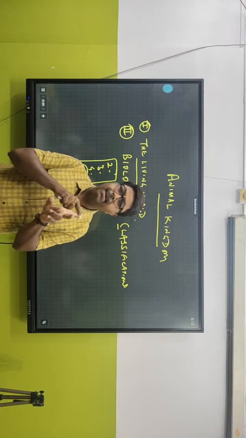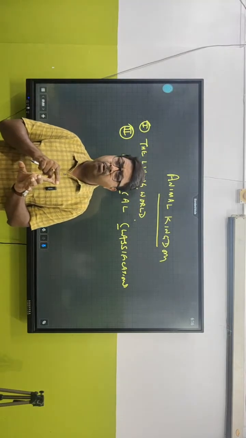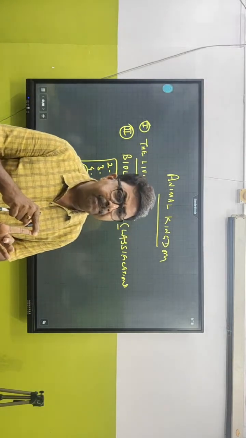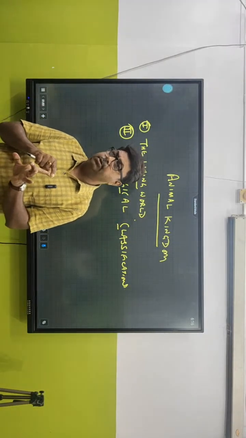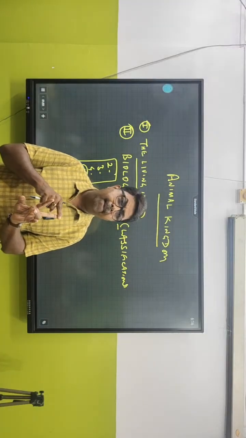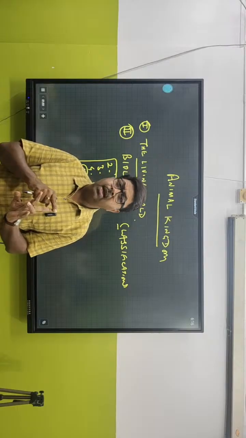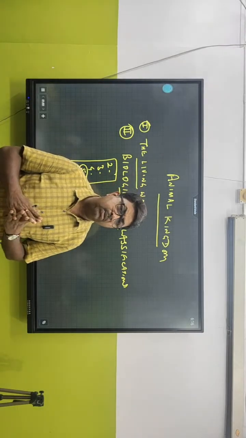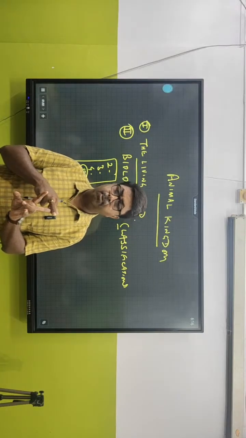The second kingdom is Protista, which means mainly all unicellular eukaryotes. The third is kingdom Fungi, which includes all multicellular eukaryotes, but the mode of nutrition is what? They are saprophytes or saprotrophs.